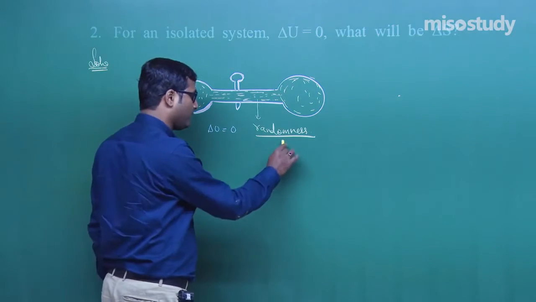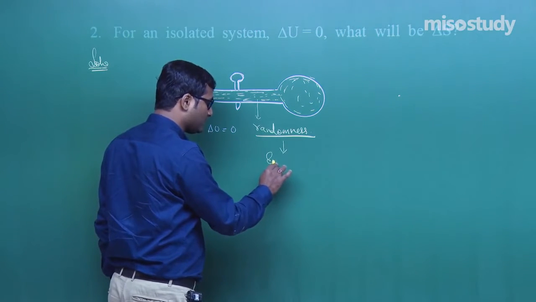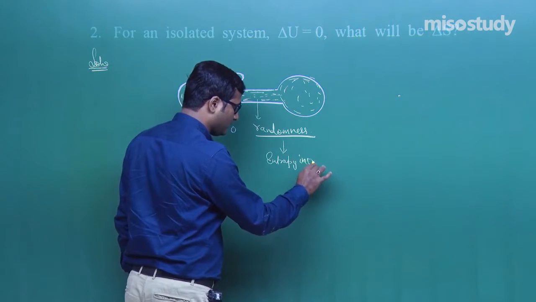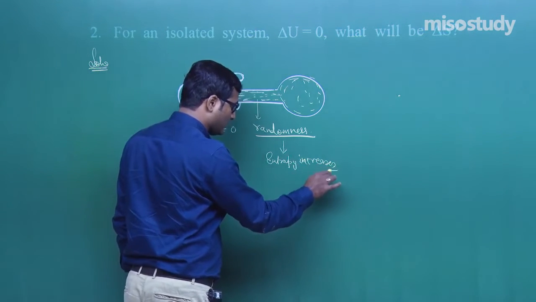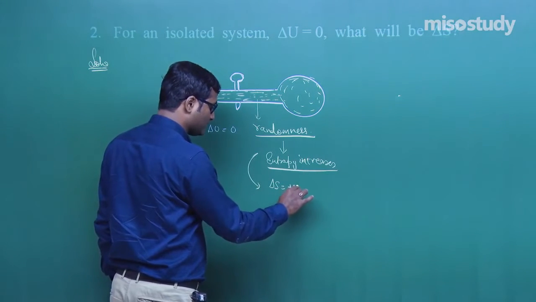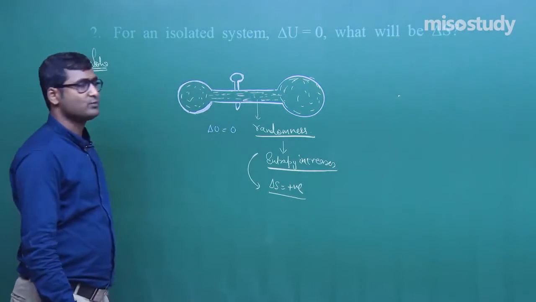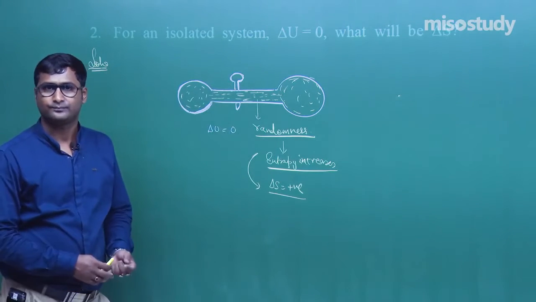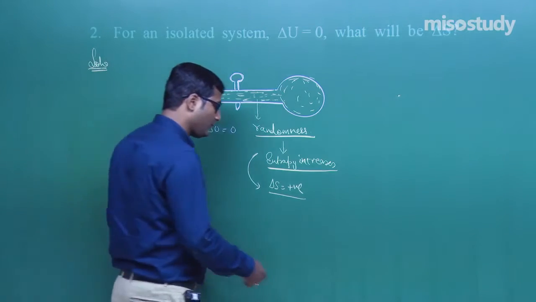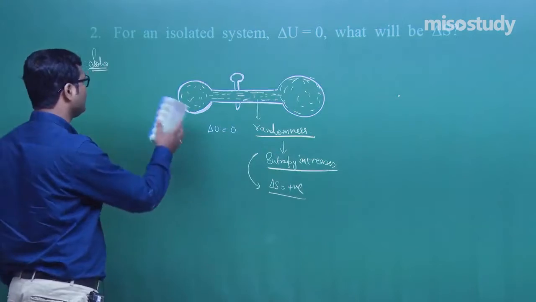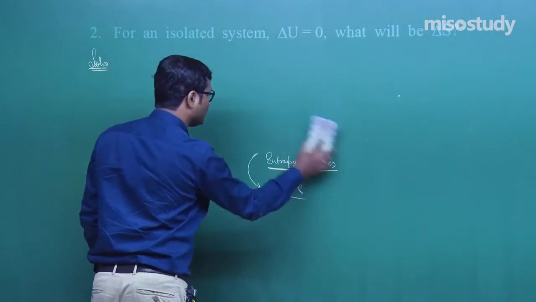That is, my friend, entropy increases. That means delta S becomes positive. So, in this case, delta S becomes positive. Now, let us move to the next question, next explanation.